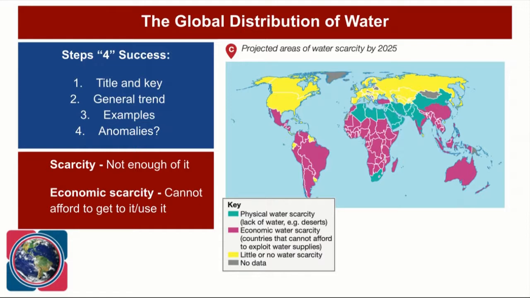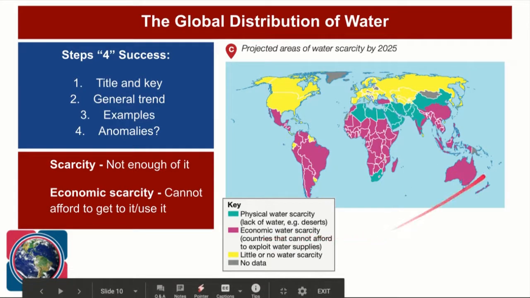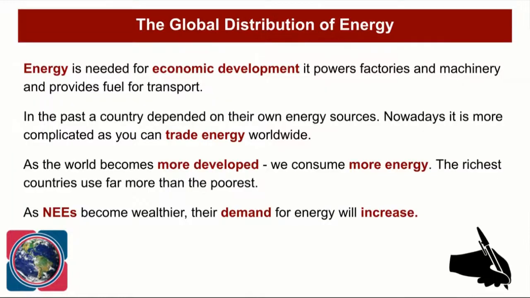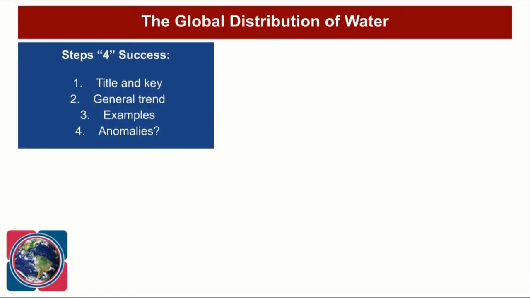Now, if we have a little look, we've also got some anomalies on here. And actually, I'm really surprised by Australia and New Zealand. I'm not surprised that they suffer from water scarcity, particularly Australia, because it's got a huge desert in the middle. But it's actually categorized as economic water scarcity. So perhaps water is so scarce in those countries that it is difficult for them to extract the water supplies. Really interesting, that, to start thinking about the patterns. Now, we're going to be looking at this for our question at the end of this lesson. So we will go back to this map and explore it in a bit more detail.